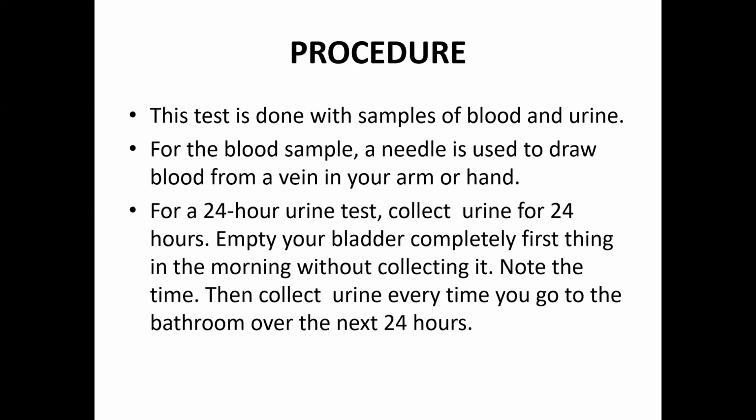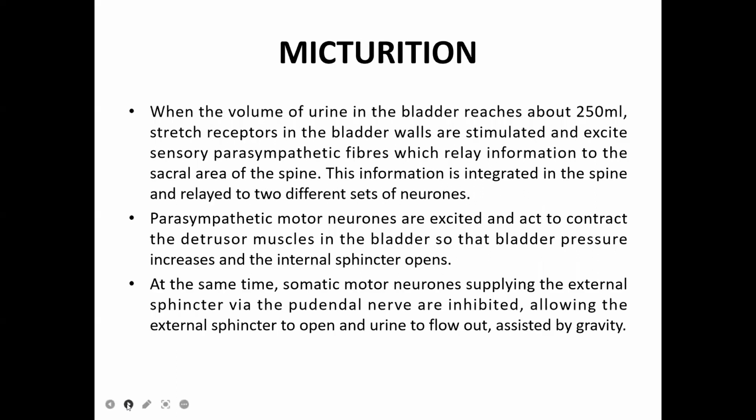Collect urine for 24 hours. Empty your bladder completely first thing in the morning, without collecting it. Note the time and then collect the urine every time you go to the washroom over the next 24 hours. The first time you have to empty the bladder and note down the time. Next time, whenever you urinate, you have to note down the time for the next 24 hours. Clear? And next one is micturition.